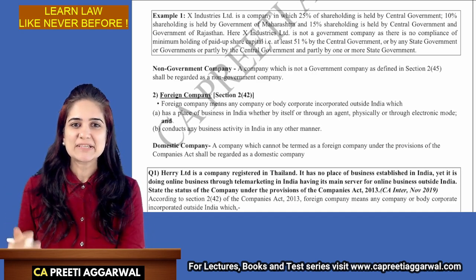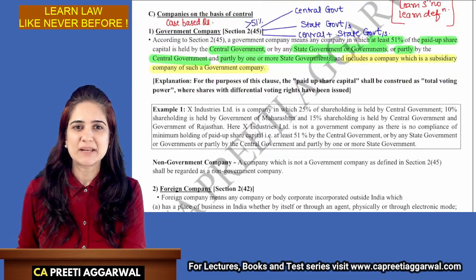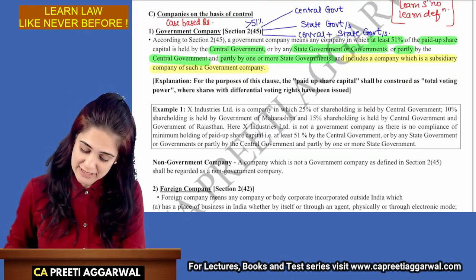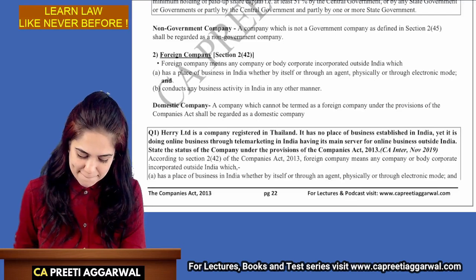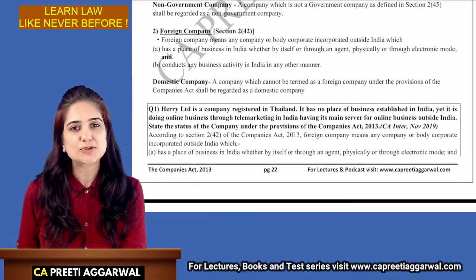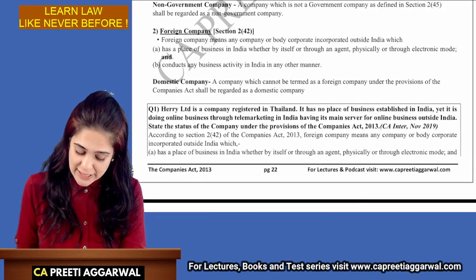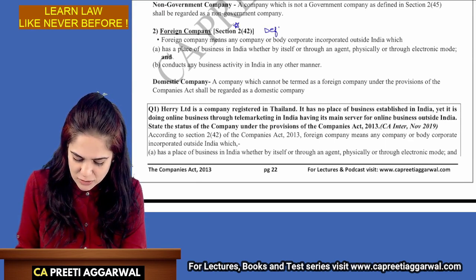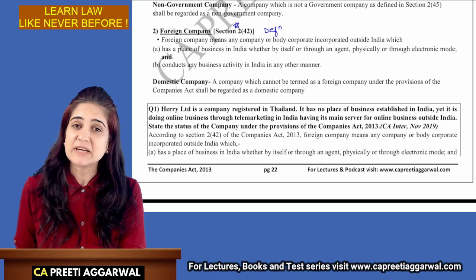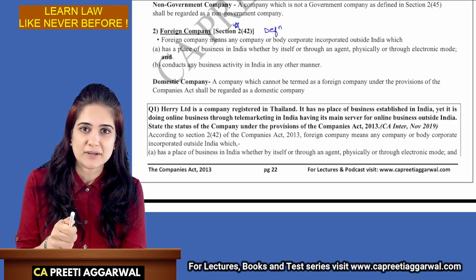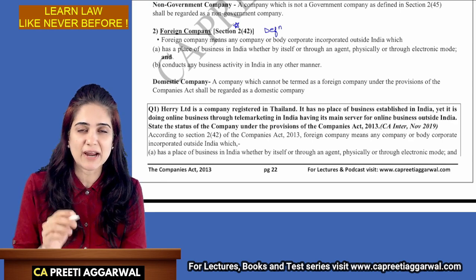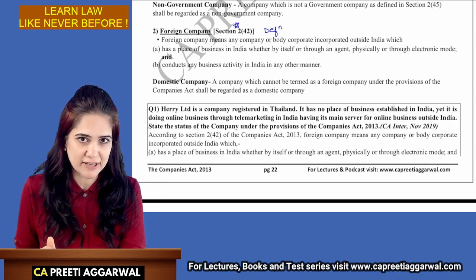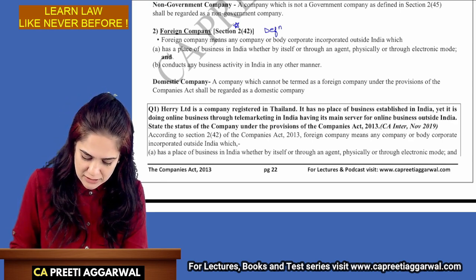In my previous session, I had discussed up till government company. Let us continue our discussion. Foreign company, section 2, clause 42. Section number is important and the definition is also important. First, let us write what is important, what we need to learn, and on which parts questions are generally asked. So you need to learn the section number.